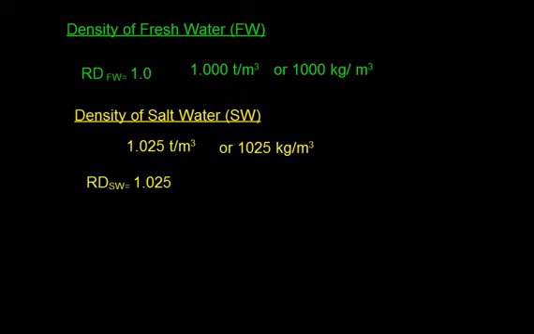Now we are going to discuss the density of fresh water. Let me scroll it up. The RD of fresh water is 1, or 1 ton per cubic meter, or 1000 kg per cubic meter. On the contrary, let me discuss the density of salt water, which is 1.025 ton per cubic meter, or 1025 kilogram per cubic meter. Relative density definitely is 1.025, because 1.025 divided by 1 will give you RD 1.025.